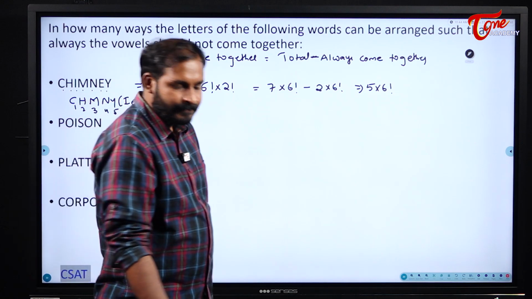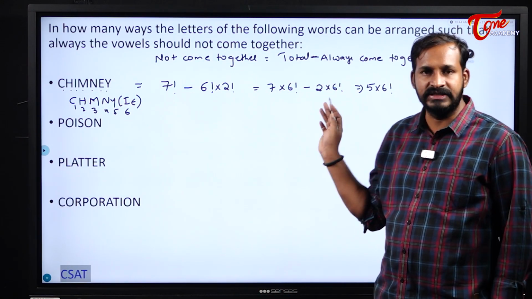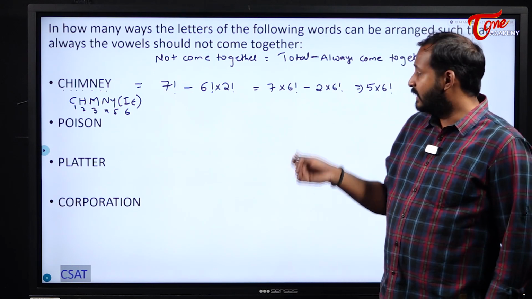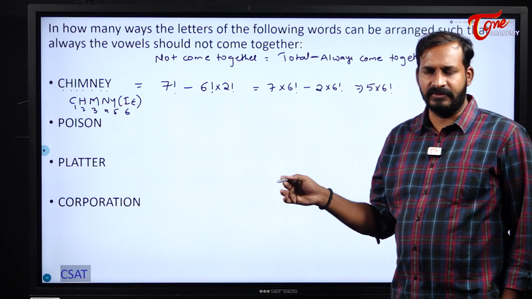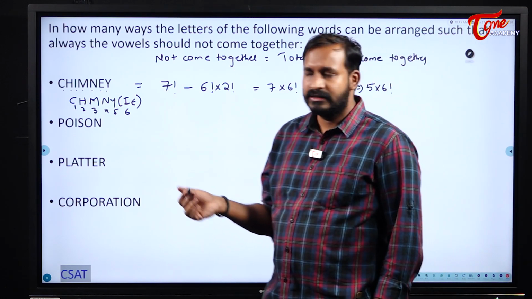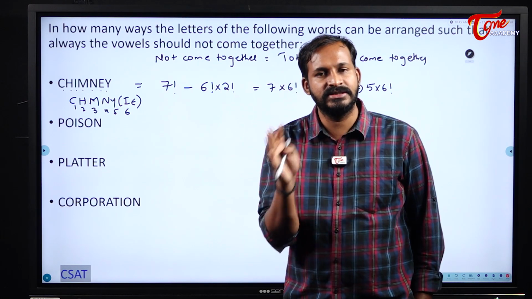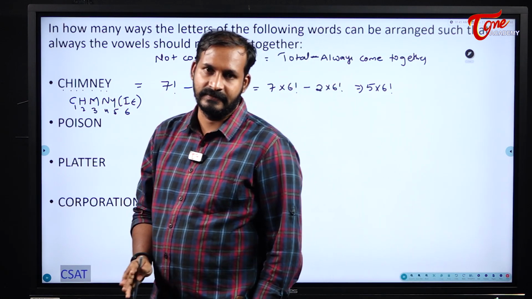Generally students, in examinations they will give answers in words only. That means they will solve these factorials completely. Here I am not solving. Why? Because it is a waste of time. If we go on solving these factorials, it will take a lot of time. So to avoid that, I am writing only the answers in factorials. But in general, in examinations, you will have the complete solved answer.